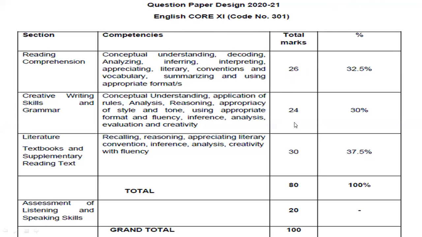Creative English writing will come in 24 marks, as well as grammar. Meaning the writing section and grammar will come in 24 marks. Next is literature. Literature will come in 30 marks. Like this, an 80 marks paper will be given to you. And the next 20 marks will be for internal assessment, for which your listening and speaking skills will be taken, right?